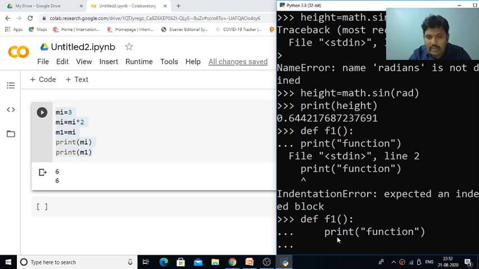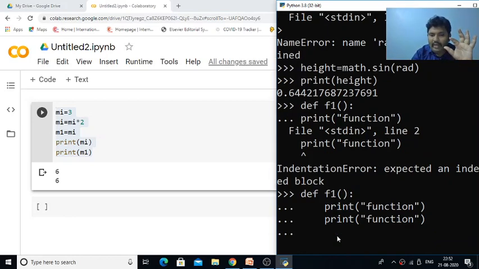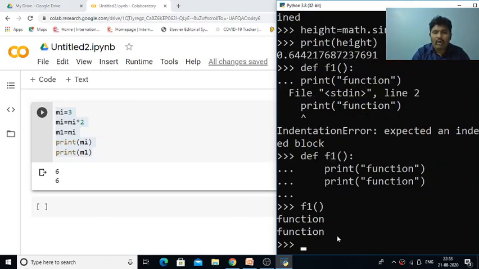So the problem is here we need to specify some empty spaces after these 3 dots. Then you need to specify your statements. So this is my function. Now what you can do is press enter. If you want to come out of your function, then simply enter the empty line, then automatically the function will be defined. Now if you want to execute that function, you can simply call f1 of the function and it will be executed. So this is how the functions will be executed in the Python program.